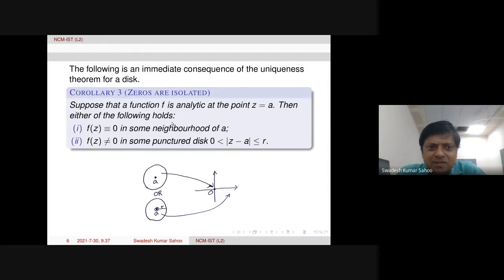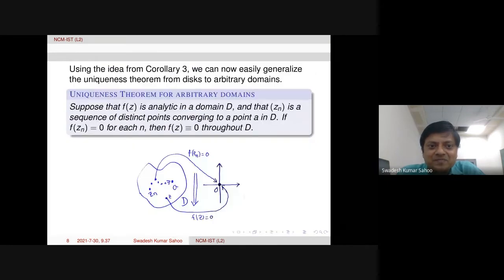Now, using that, we already proved that zeros are isolated. That means when F is analytic at a point, say A, then we have two possibilities. First, F is identically equal to 0 in some neighborhood of A. If this is not happening, then F will be non-zero in some punctured disk of A. Only these two possibilities will hold. So using these two ideas, we are going to prove the next theorem, that is the uniqueness theorem for arbitrary domains.